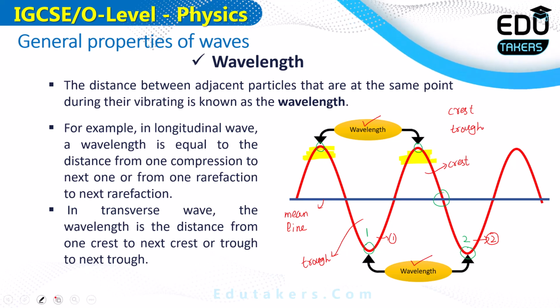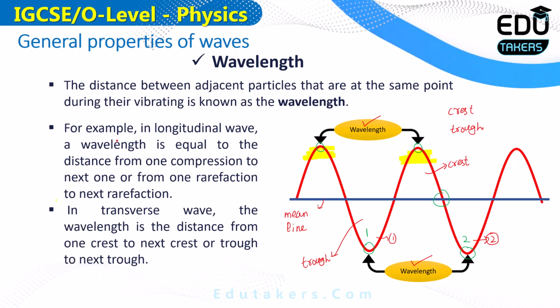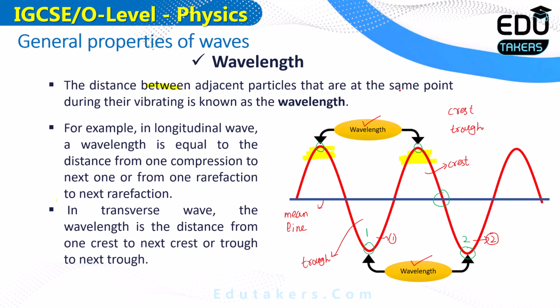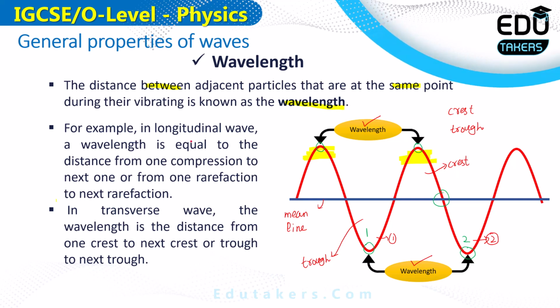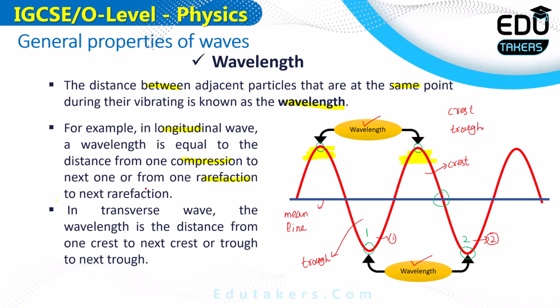We also see the wavelength for the longitudinal wave and transverse wave next. First of all, here you can see what is meant by the wavelength. The distance between two adjacent particles that are at the same point during their vibration is called the wavelength. For example, in the longitudinal wave, the wavelength is equal to the distance from one compression to the next one, and from one rarefaction to the next rarefaction. It means the distance between two consecutive compressions or rarefactions.